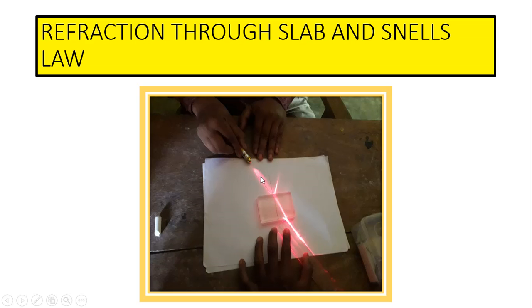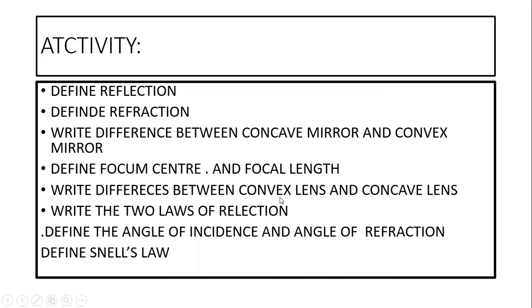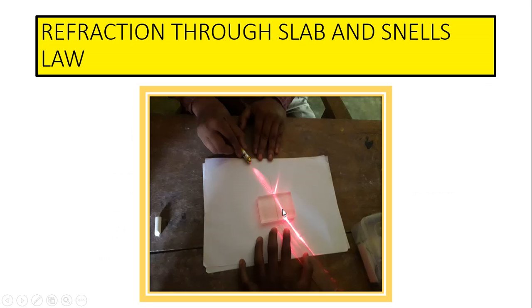Here this is the incident point, this is the normal drawn. So this is called the angle of incidence. This is called the angle of refraction. Here you know that when a ray travels from a rarer medium to a denser medium, it comes towards the normal.